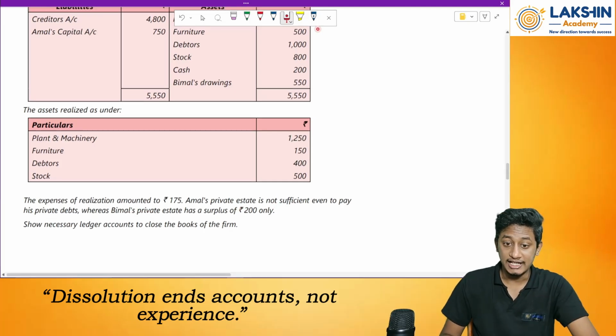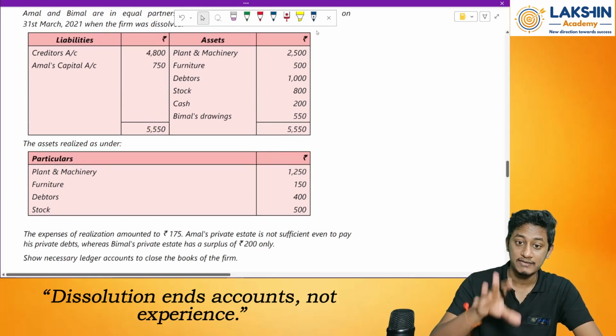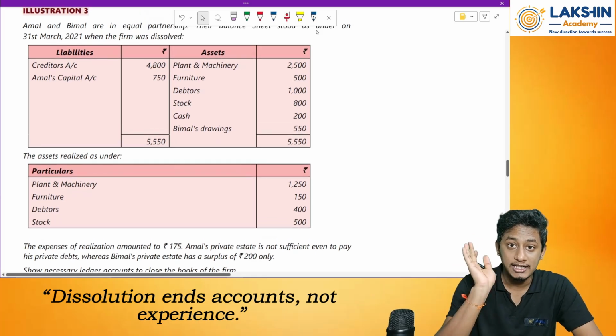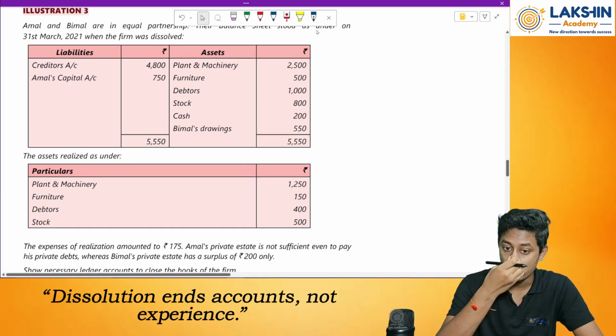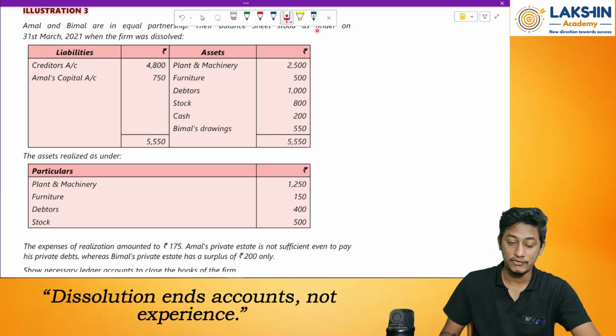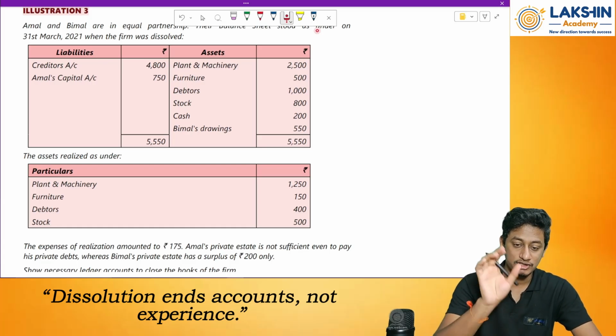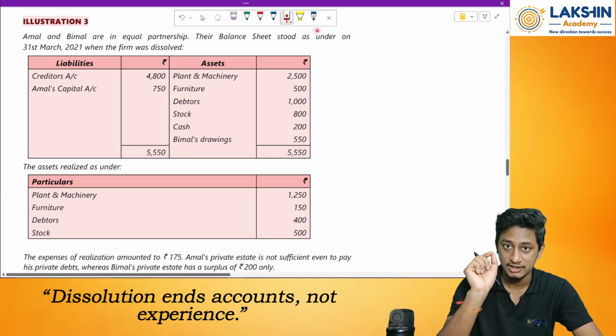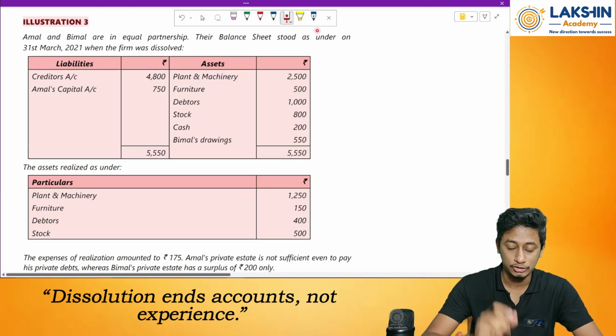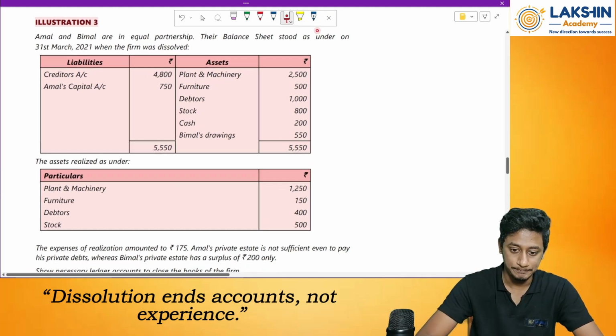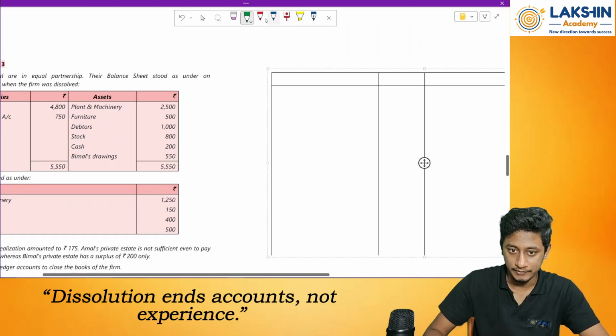So that means at the end of the day, there might be a chance that we might not be able to pay any liabilities. Let us see what to do over here. Clear? So first of all, what will we prepare? We will prepare the realization account. This question is a bit trickier than the previous question, so let's go through it deeply. So this is my realization account.